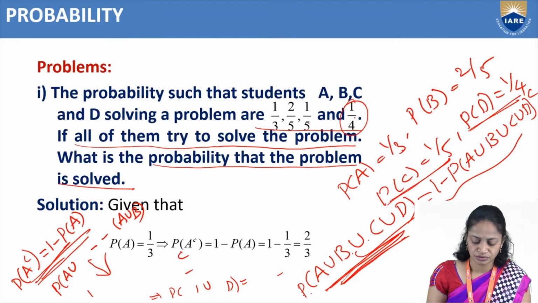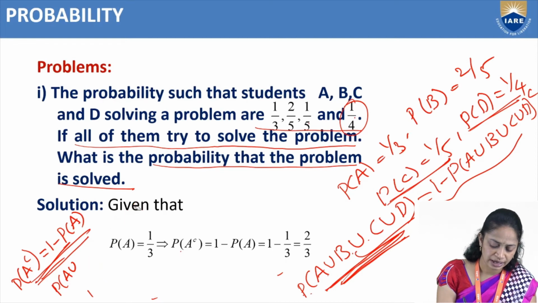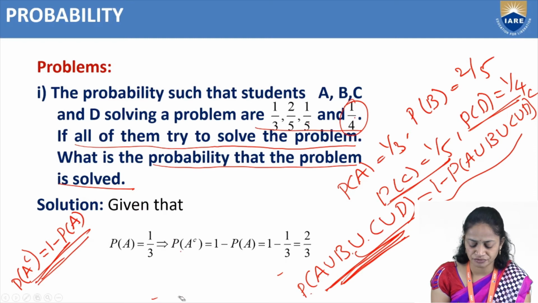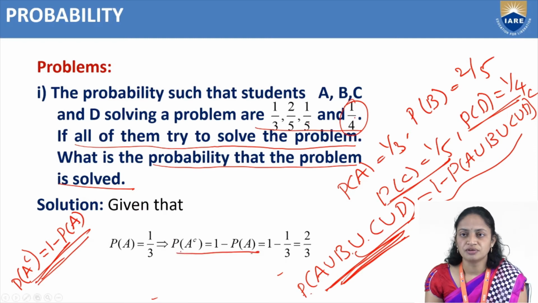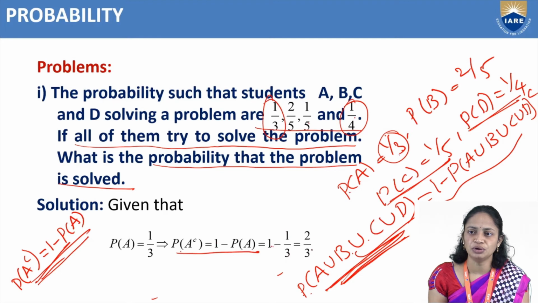From that, probability of A complement equal to 1 minus P of A. Already they have given that P of A is 1 by 3. So 1 minus 1 by 3 is equal to 2 by 3.